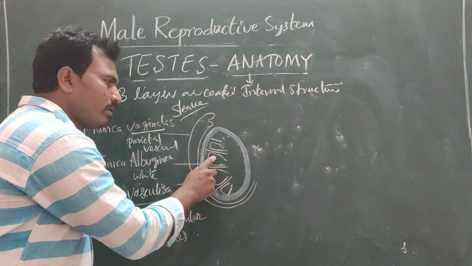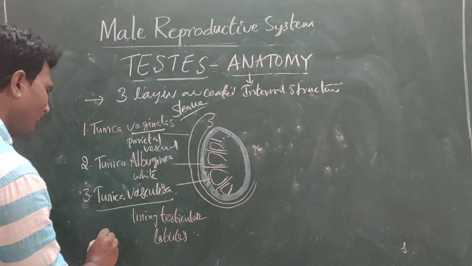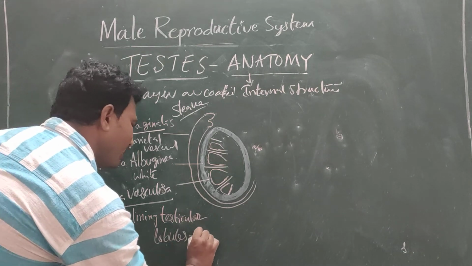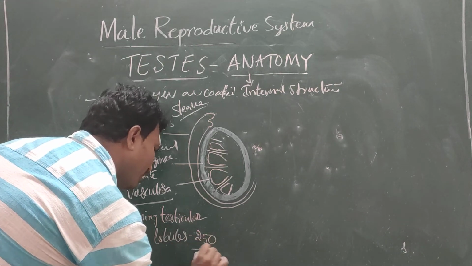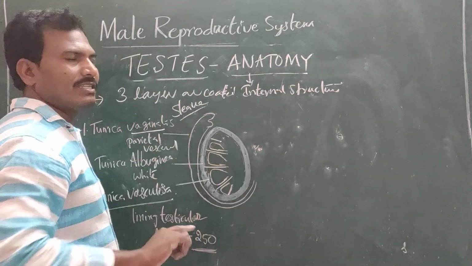How many testicular lobules are present in each testis? Nearly 250 testicular lobules are present in each testis.